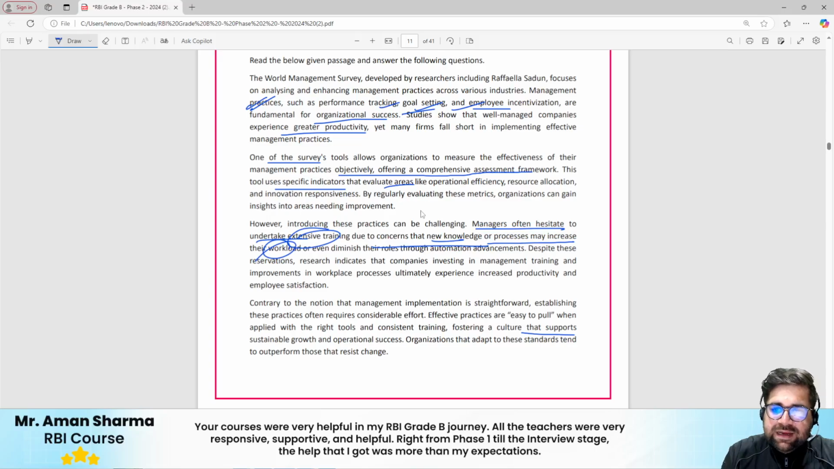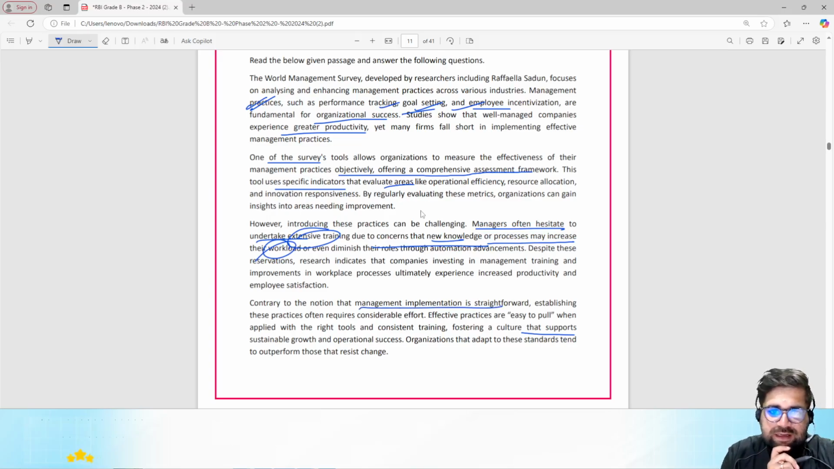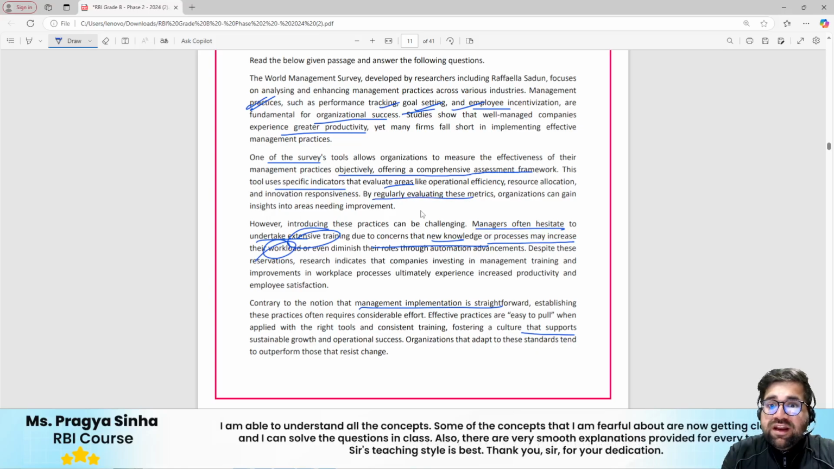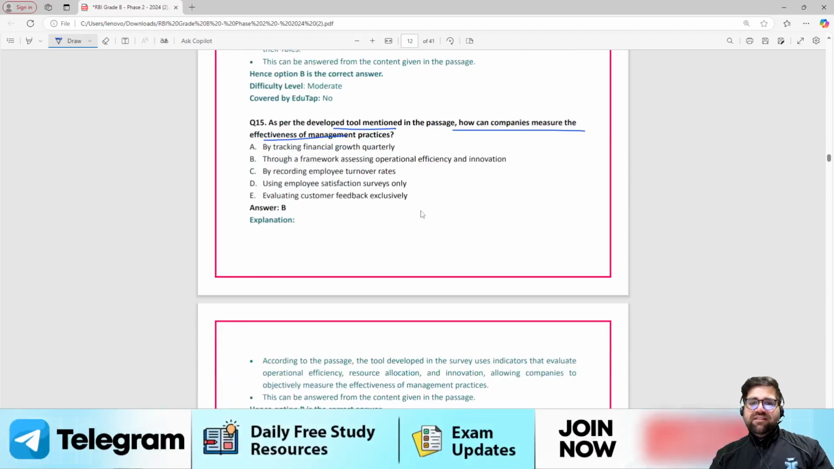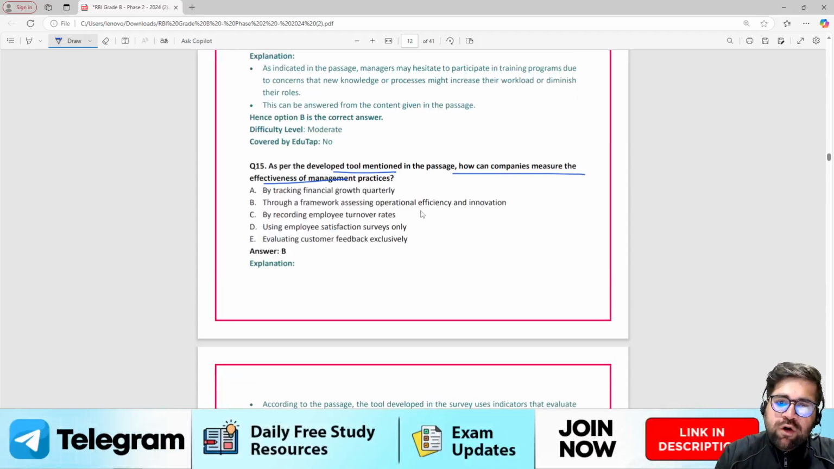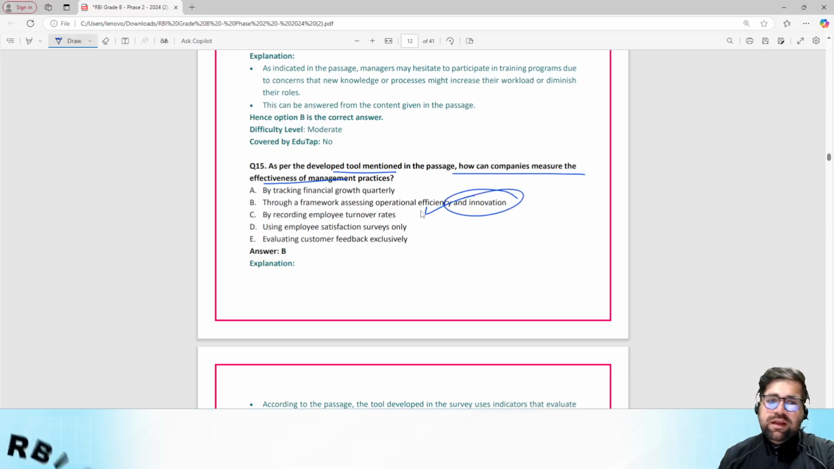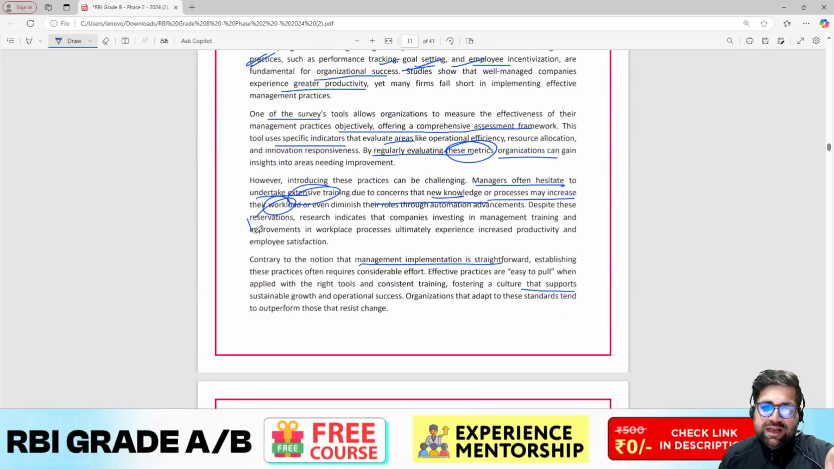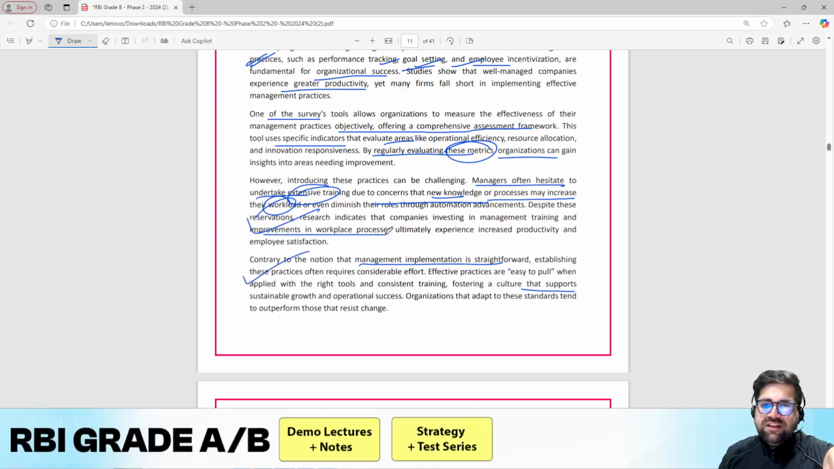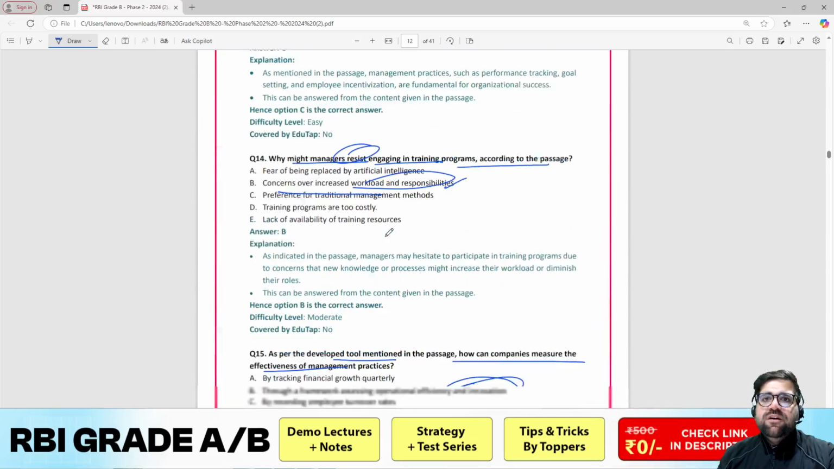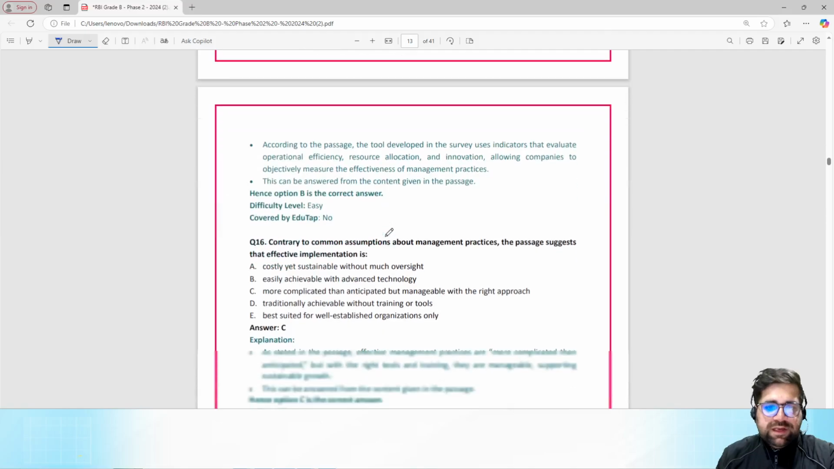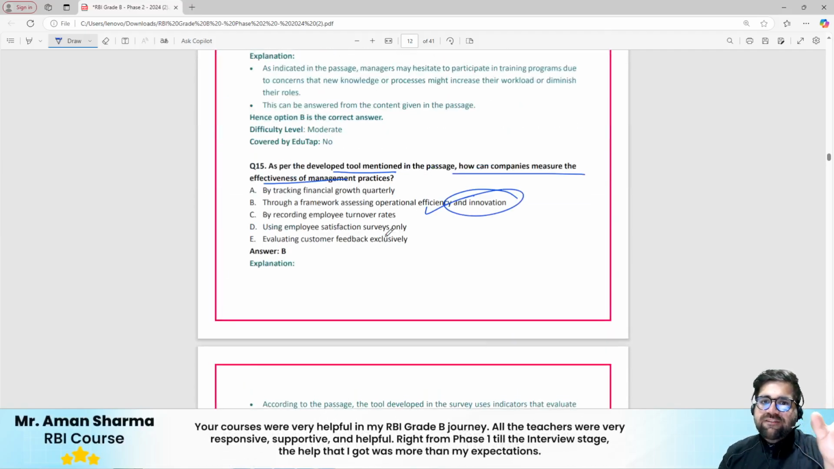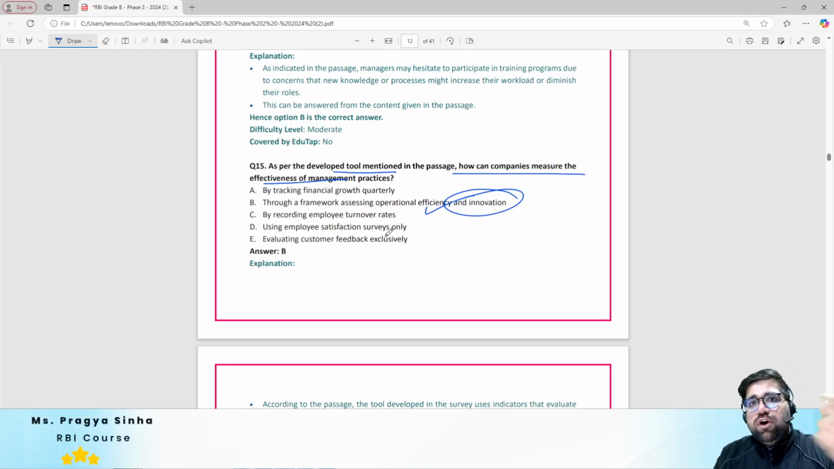You can see that effective implementation is this, and now they are by regulatory evaluating these matrices. So you have to just read the passage and then you will be able to answer through the framework of operational efficiency and innovation. Clearly, if you see passage number 3 and passage number 4 talk about it, right? You have to make improvements in the workplaces. Improvements in the workplaces is basically a component of innovation only, right? So, basic fundamental: even if you are not able to find the correct or the similar word, try to identify the most common theme.